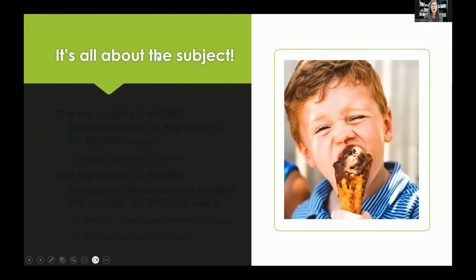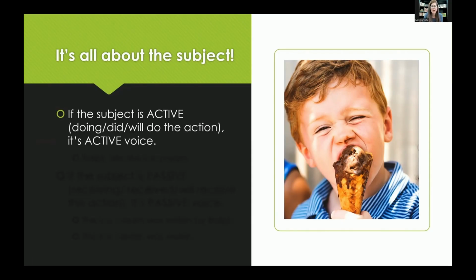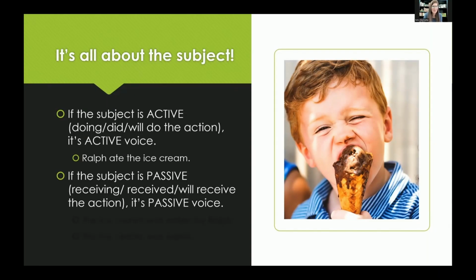So let's look. It's all about the subject. When we're deciding if something is active or passive voice, it's all about the subject. If the subject is active, in other words, doing something, the subject did something, the subject will do something, it's active voice. For example, Ralph ate the ice cream. The subject is Ralph, and Ralph did that. He was actively involved in eating the ice cream, as you can see from the picture.